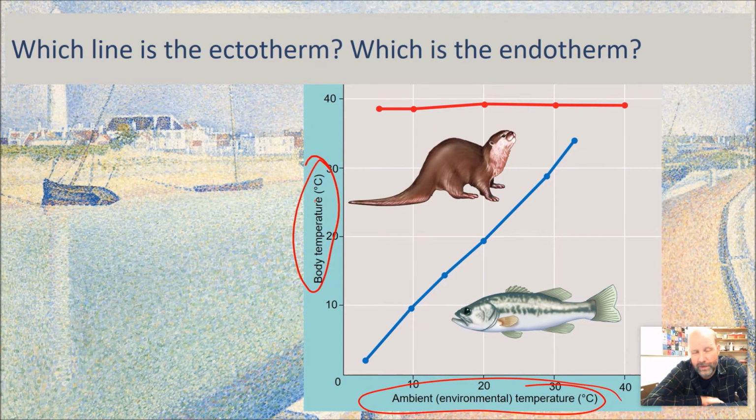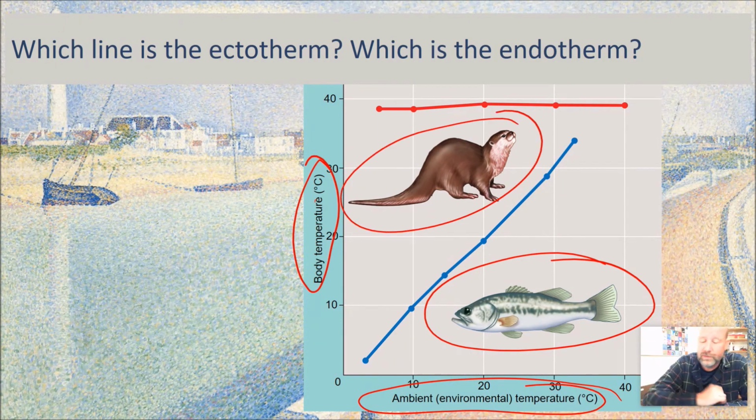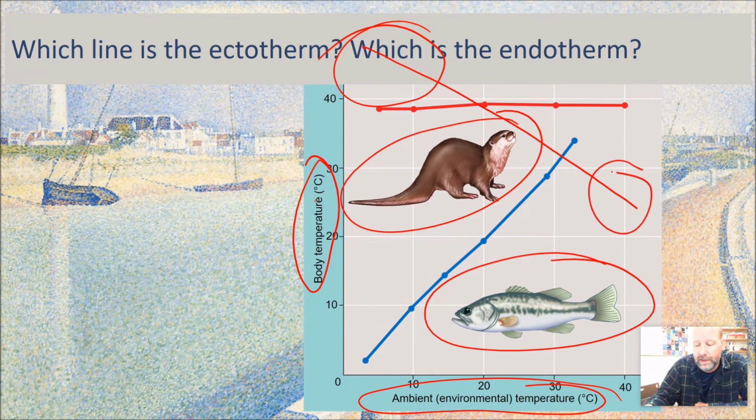So hopefully you figured out that if you're looking at this bass, this ectotherm, this cold-blooded fish, at low temperatures, it burns very little energy because it's inactive. It doesn't really do anything. Whereas this guy at low temperatures is actually burning more energy than it would be normally. So it would have a graph that slopes down because it's going to spend more energy at low temperatures trying to stay warm than at high temperatures. So hopefully that makes sense.